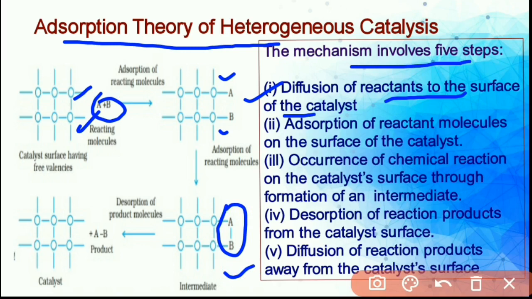Then the reaction product desorbs from the surface of the catalyst, and after that diffusion of the reaction product away from the catalyst surface occurs. So in these 5 steps the mechanism of heterogeneous catalysis is completed.